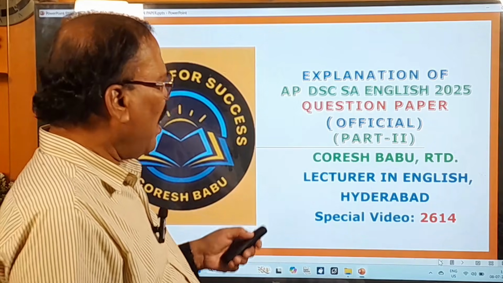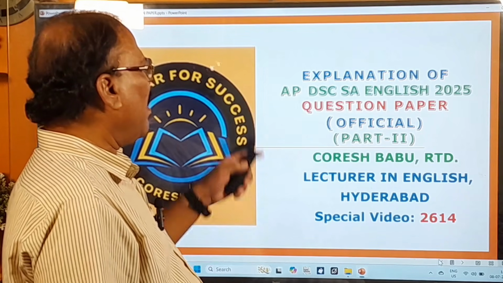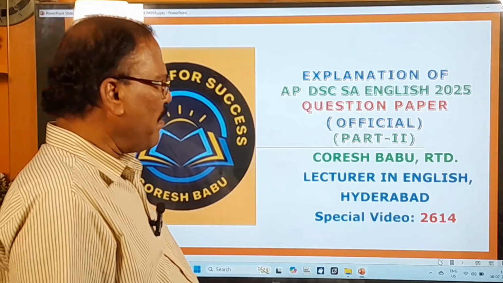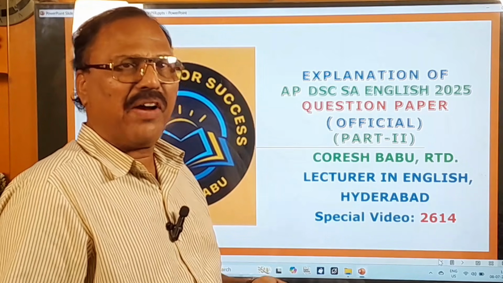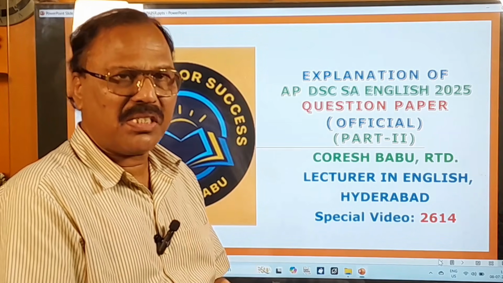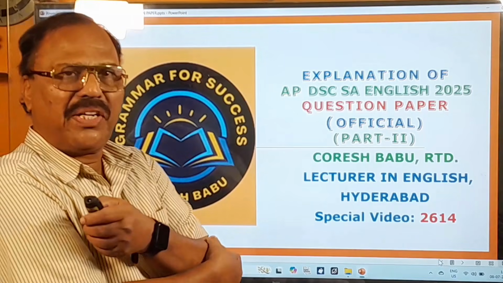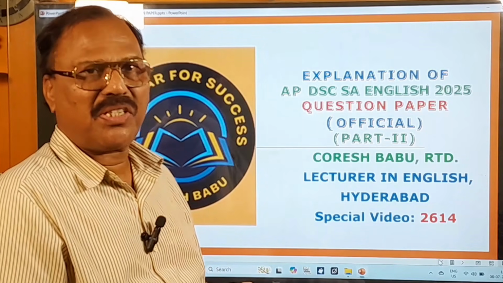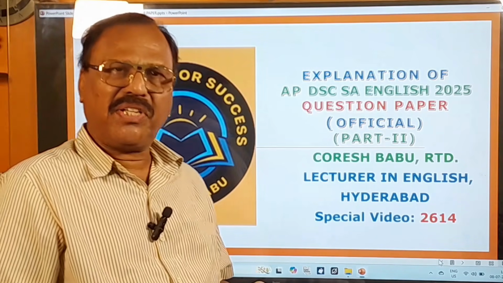In this video, I am going to explain all about the questions given in the AP DSC School Assistant English 2025 question paper part 2. In this part 2 video, you are going to find as many as 50 questions. The answers for all these 50 questions are going to be given in this video. And in the first video, I have explained about the 70 questions, and in this video I am going to explain about the remaining 50 questions.